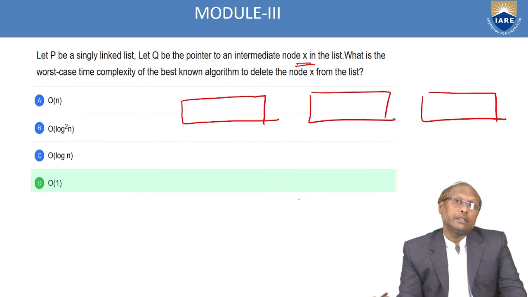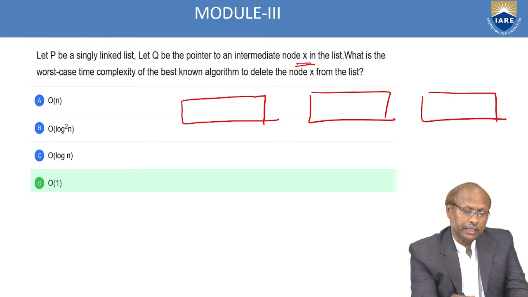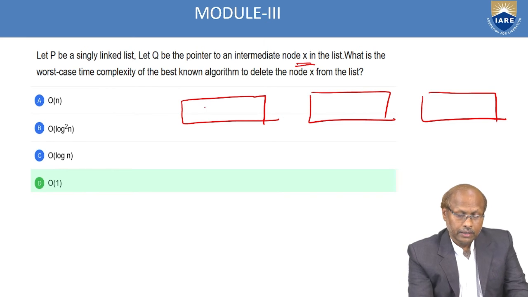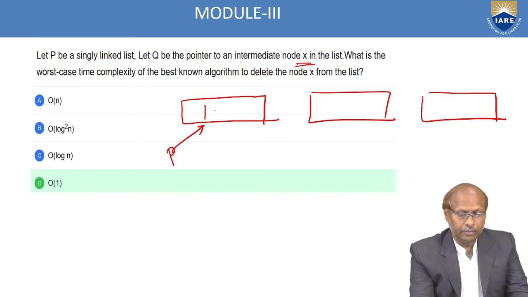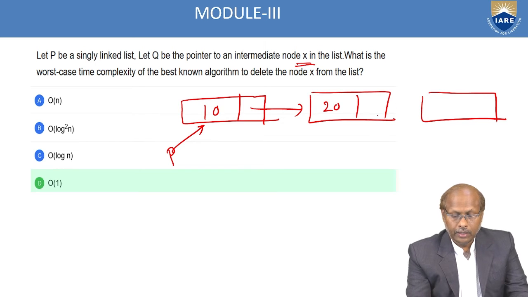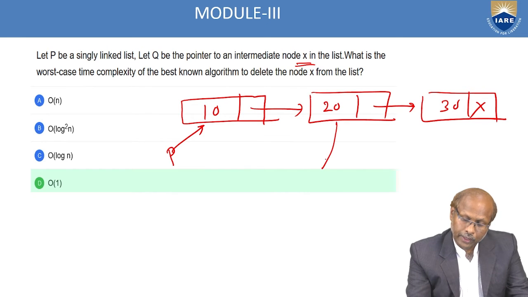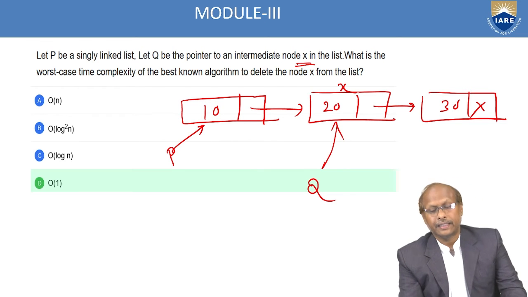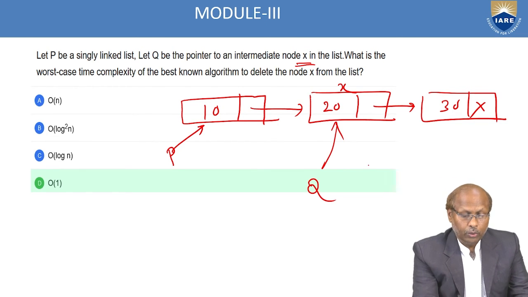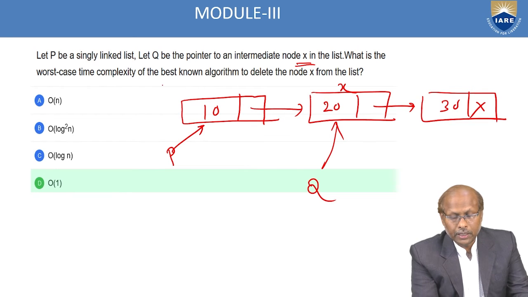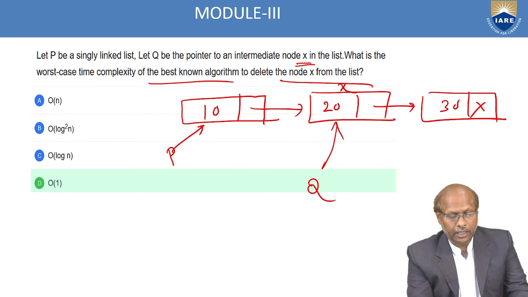So the scenario they have given is different. Question is what? P is a single linked list with P as a pointer. P points to the first node having value 10, the second node is assumed 20, and the second is pointing to the third node having value 30. Now the question is, Q is already pointing to, assume, node X. What is the worst case time complexity of the best known algorithm to delete the node X from the list?